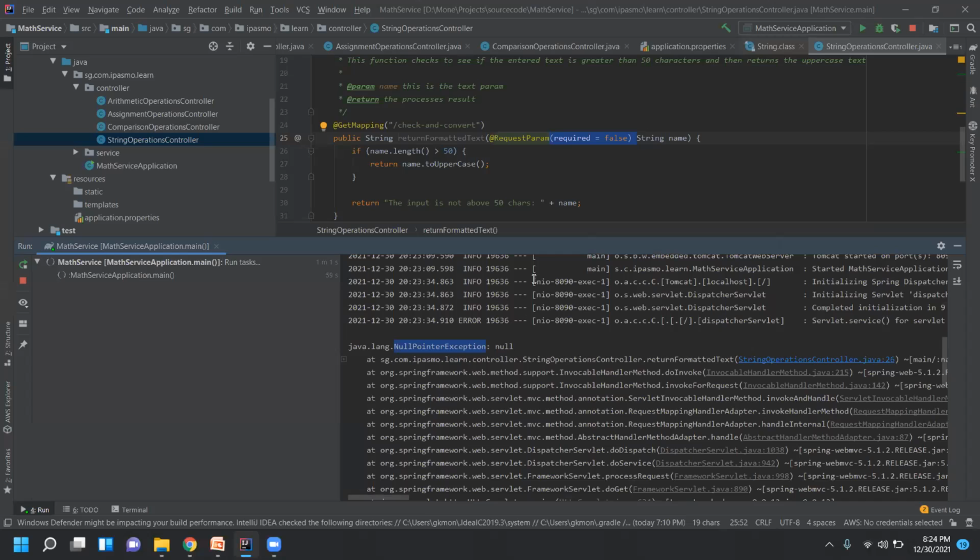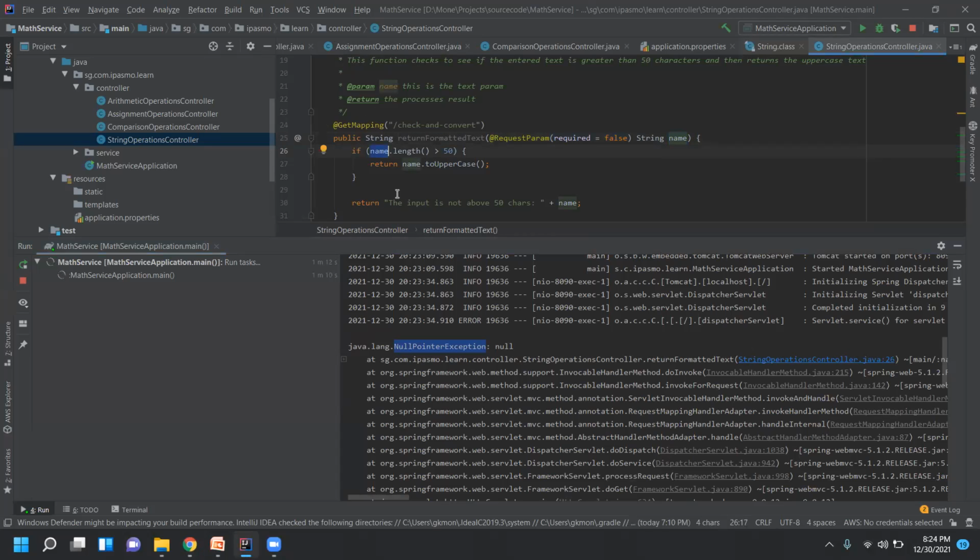An exception case. Yes, because I don't have any value for this name. If you see here, I'm not passing anything here. If I don't pass anything, this name variable doesn't have any value, meaning it is pointing to an empty location where there is no value. So our program will go into exception mode, meaning not running properly.